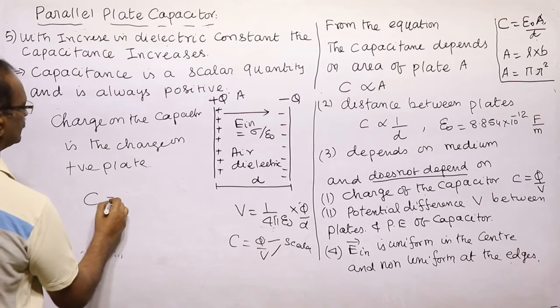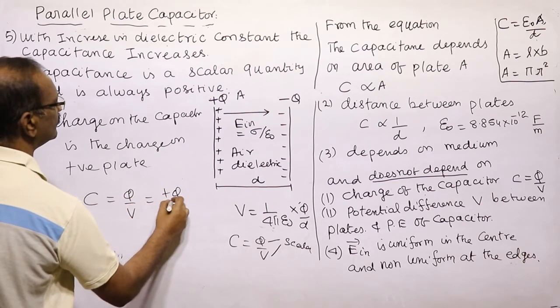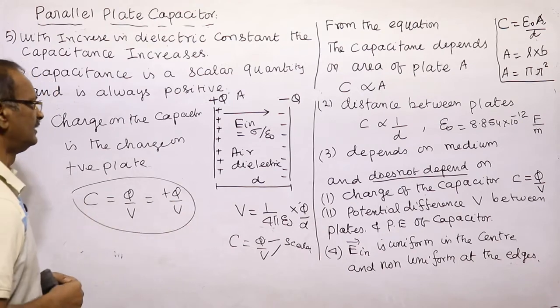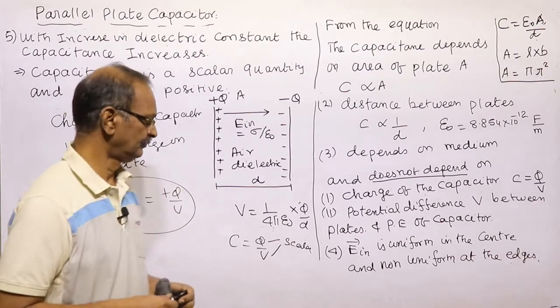So capacitance is equal to charge by potential, which is equal to plus Q by V. Therefore the capacitance is always a positive quantity. It cannot be a negative quantity.